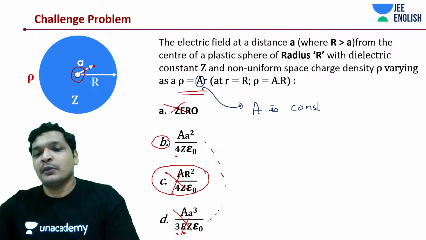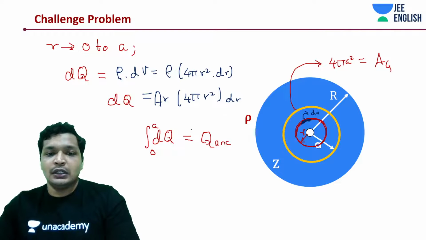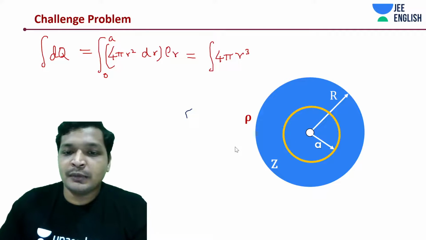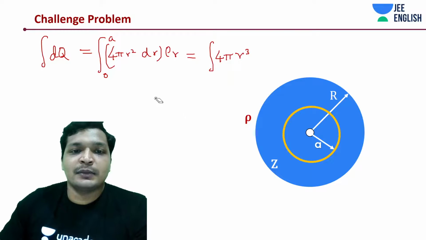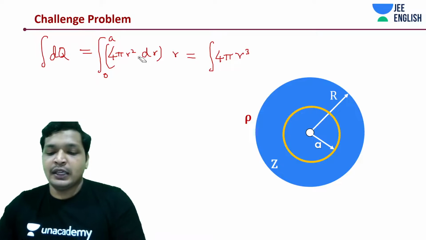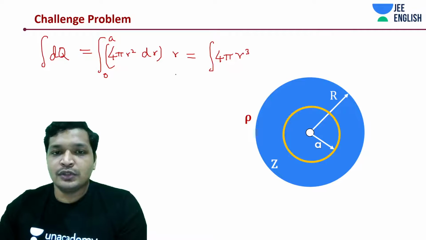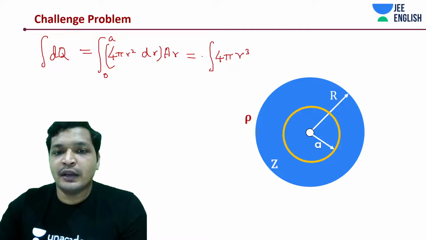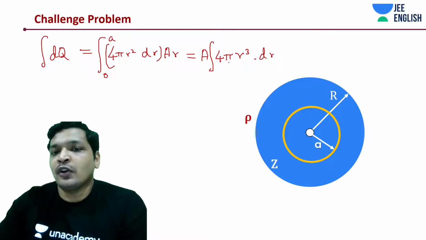Okay, very simple problem though, don't worry about it. These are like minute mistakes that you didn't even notice in your exam, or you have integrated it and you have solved the question. Okay, it's a simple problem, trust me guys. So this is r cube, and here also we would have an a. You would have an a outside as well, because it's a constant. This into dr, of course you will also have 4 pi outside.